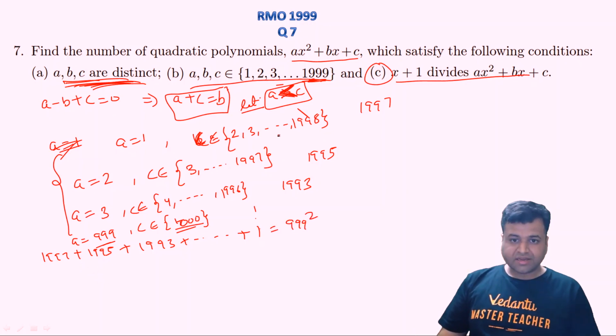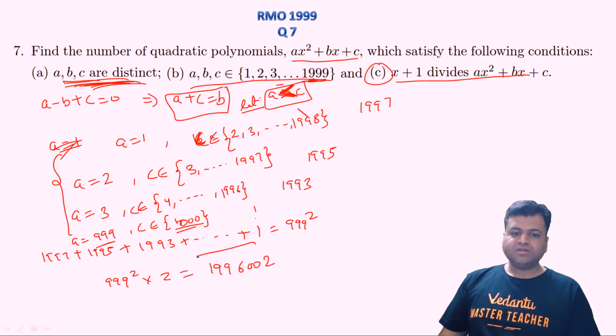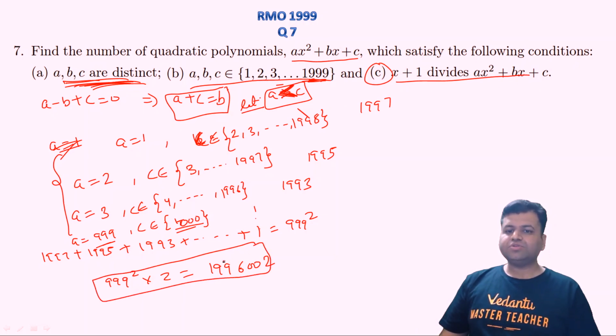Now a and c can interchange the values. So the final answer will be 999 square into 2. And that is nothing but 1996002, right? So this is the final answer to this question, right? So again, this is a simple question of permutation and combination with some algebraic concepts, right? So that's a mixture of two concepts, right?